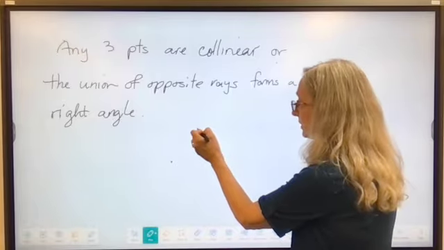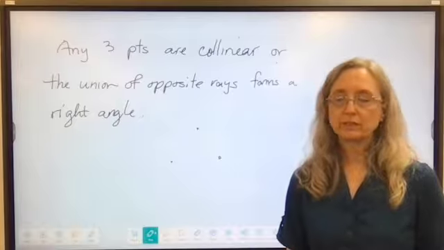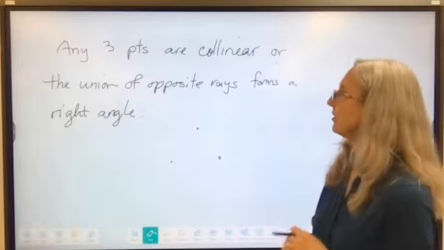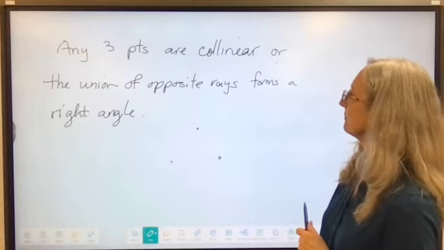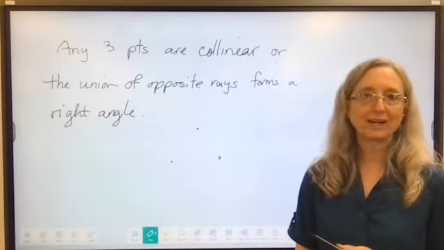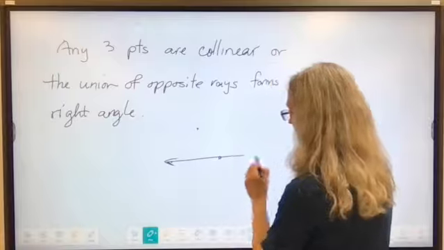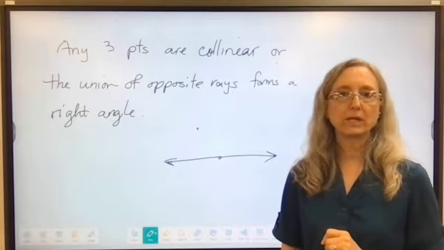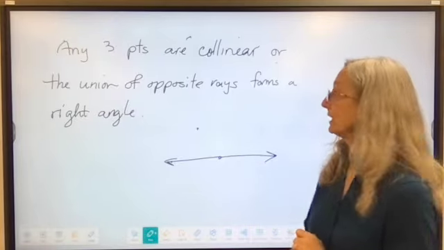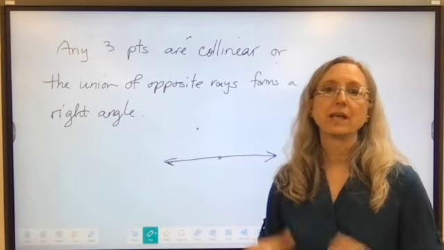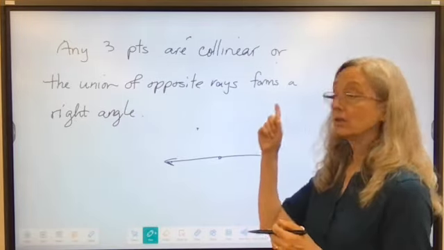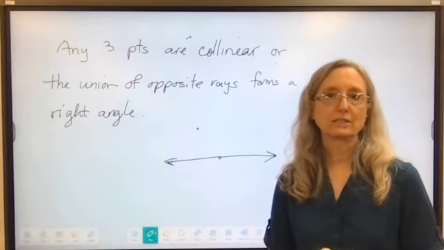So these 3 points are not collinear, so that doesn't work. So that one's false. The second one, the union of opposite rays forms a right angle. Well, opposite rays are like that. Opposite rays form a straight line, not a right angle. So that one is also false. Therefore, even though that's a disjunction with or, it's false.